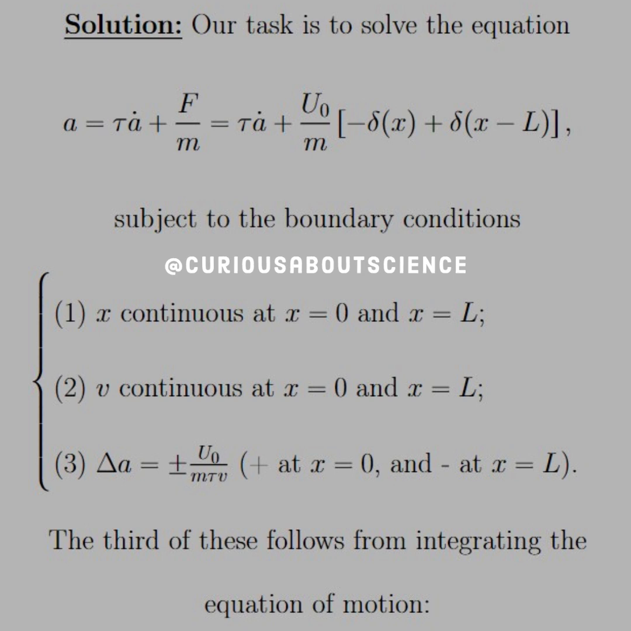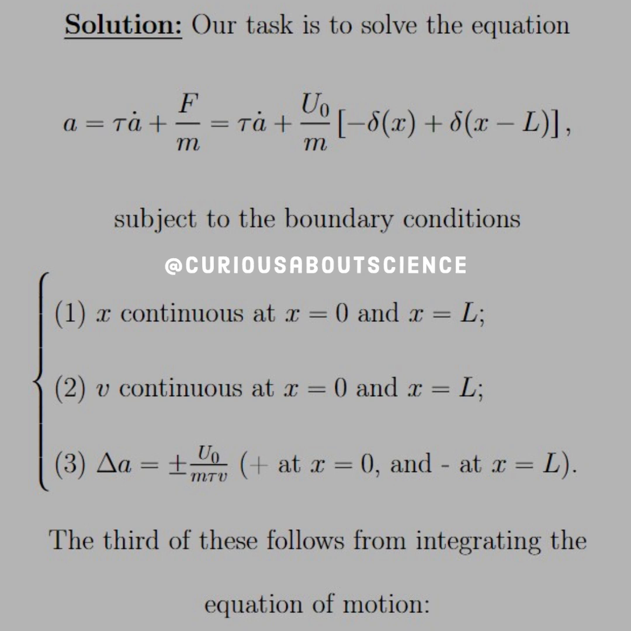So this new equation has to be subject to boundary conditions. The first one being that x has to be continuous at x equals 0 and L. Second, the velocity has to be continuous at x equals 0 and L. So the Dirichlet and Neumann conditions, again, remember those from the electric and magnetic fields.